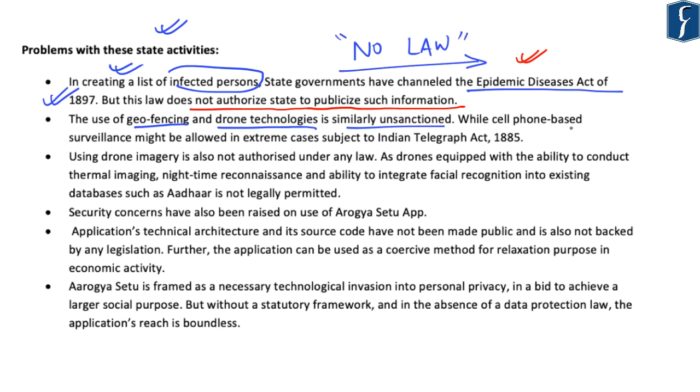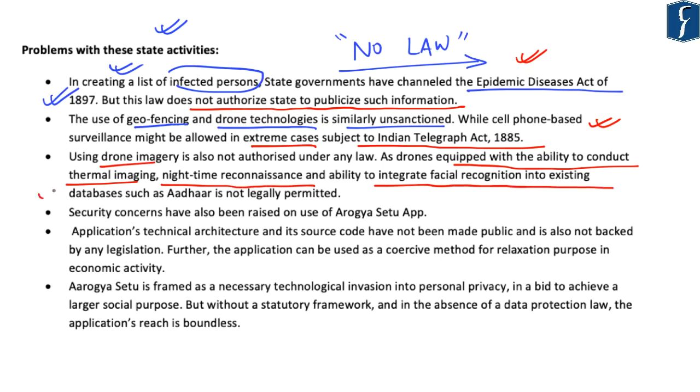Further, the article says that cell phone based surveillance may be allowed in extreme cases but subject to the Indian Telegraph Act of 1885. Now, with respect to use of drones, this article says that as drones are equipped with the ability to conduct thermal imaging, nighttime reconnaissance, and the ability to integrate facial recognition into existing databases such as Aadhaar, this is also not legally permitted. So overall, this article says that there are certain legal implications with respect to use of technology which are not sanctioned through any law.